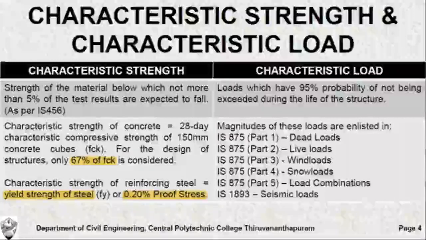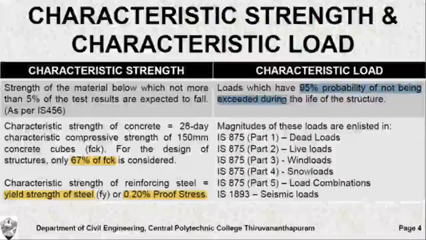Now coming to the case of characteristic load. Characteristic loads are those loads which have 95% probability of not being exceeded during the life of the structure. Such loads are defined based on the following IS recommendations: IS 875 parts 1, 2, 3, 4 and 5, giving details of loads, dead loads, live loads, wind loads, snow loads and combination of loads. Further, IS 1893 also gives the load details when a structure is subjected to earthquake loads or seismic loads.